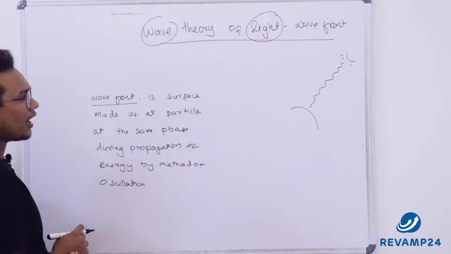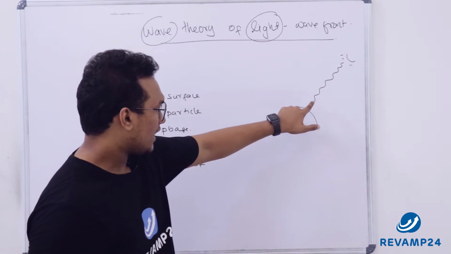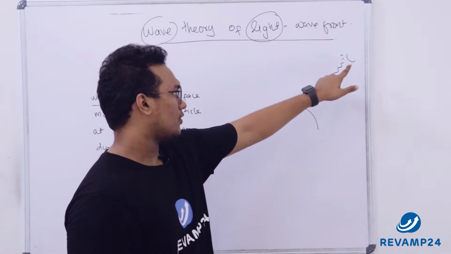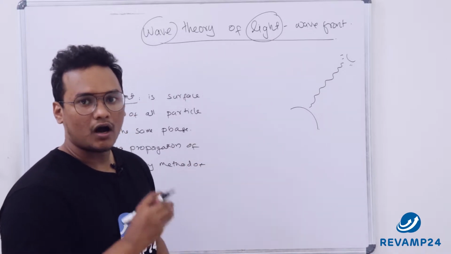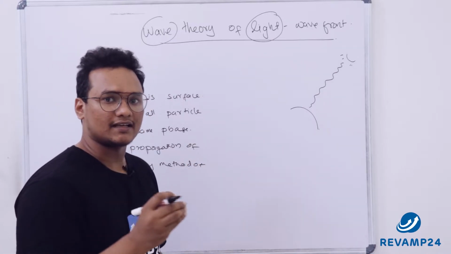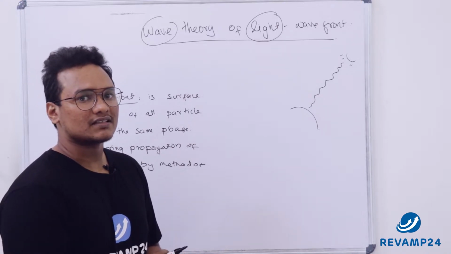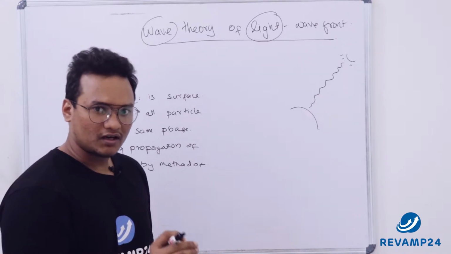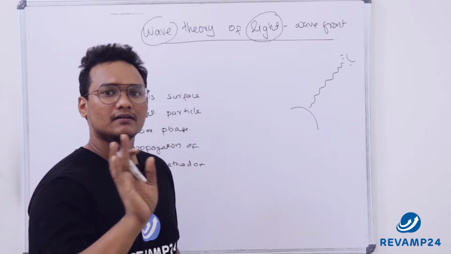Now how are these radiations sent? I have drawn the oscillation, or I have drawn the light ray in the form of a wave, right? Now how are these waves sent from a source? So this was the biggest confusion in physics. The first concept was given by Newton.